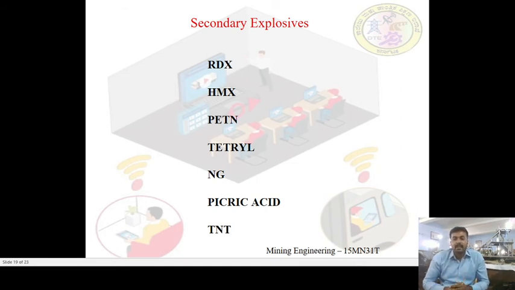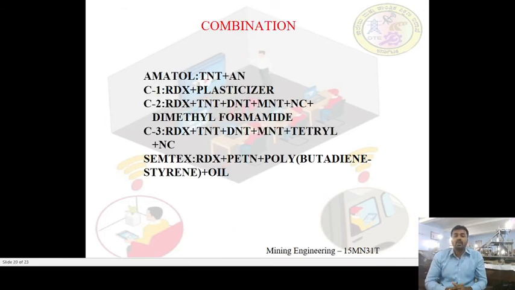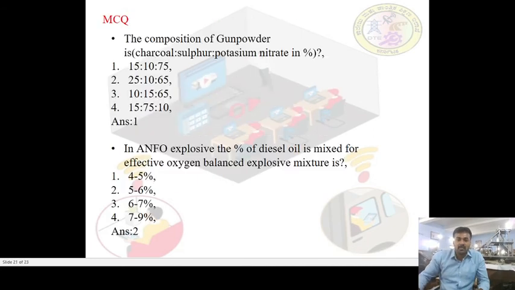PETN is pentaerythritol tetranitrate. Also tetryl, nitroglycerin, picric acid, and TNT, trinitrotoluene. These are your secondary explosives. How can they be combined? For example, amatol, which is TNT plus ammonium nitrate, and other combinations.